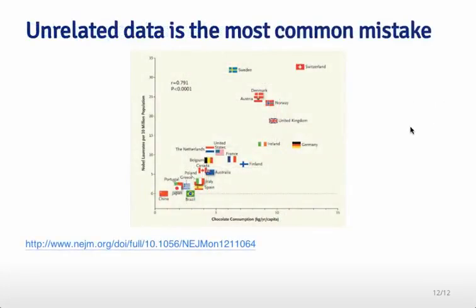Machine learning is often thought of as this black box procedure that computer scientists have created where they just push input data in one end and out comes a prediction in the other end. This is an example of a prediction that's a little bit silly. It comes from a paper that appeared in the New England Journal of Medicine, and they plotted chocolate consumption in kilograms per year per capita on the x-axis, and on the y-axis, the number of Nobel Prizes per 10 million people in the population. You can see that there's a trend here: as you consume more chocolate, you tend to get more Nobel Prizes per million people. They reported an R-squared and a p-value suggesting this was a highly significant relationship.